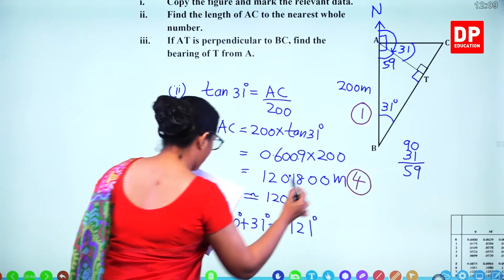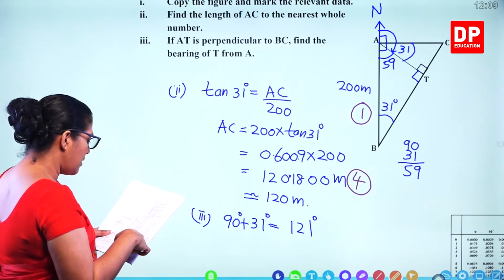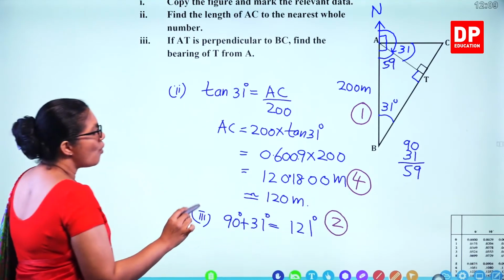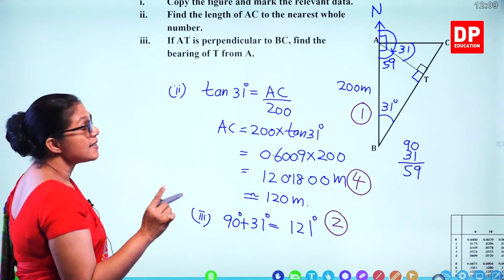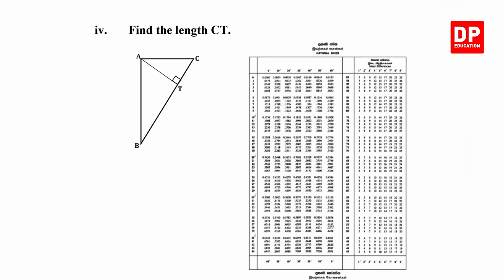And part 2, 1, that's 2 marks. 4 plus 2 is 6, and 1, 7 marks altogether. So let's do the next part, fourth part.